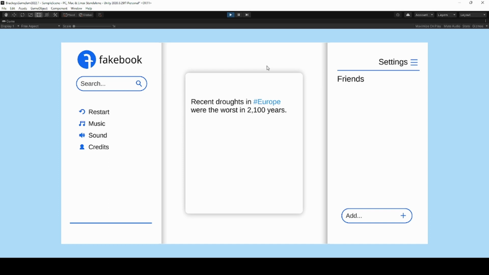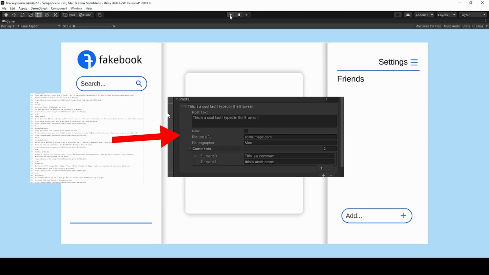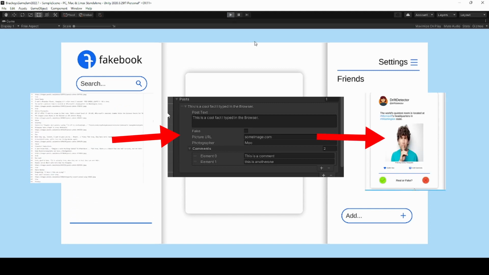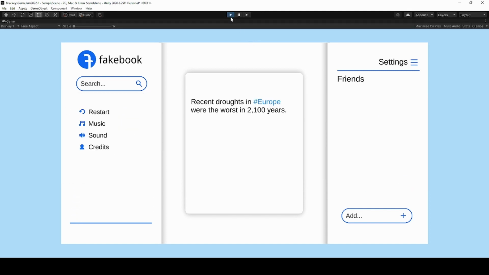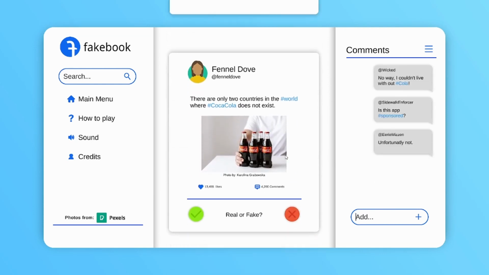Anyways, after I, not MDC, implemented the UI in Unity, the project started to get in shape pretty quickly. The post off the list in the internet quickly turned into posts that were watchable on the UI. This is how it looked at first. After the initial pain of downloading stuff from the internet at runtime, by that I mean the post, the rest of the project was pretty straightforward.